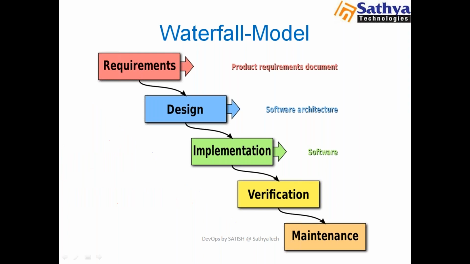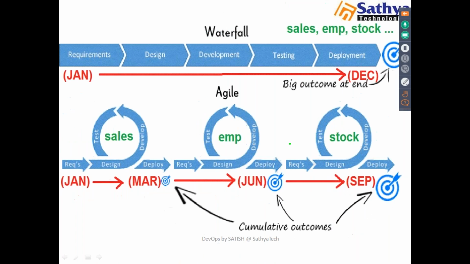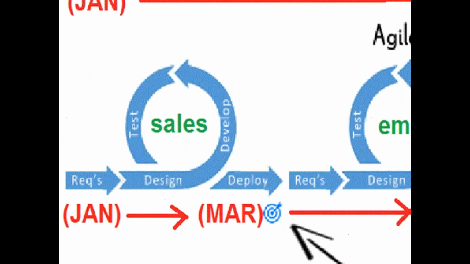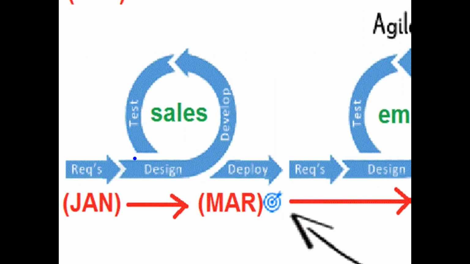Just see this Agile model. If you have some Agile model, what I will do is I'll get one specific module. I need some sales module, okay? So I'll design it, develop it, and then test and deploy.